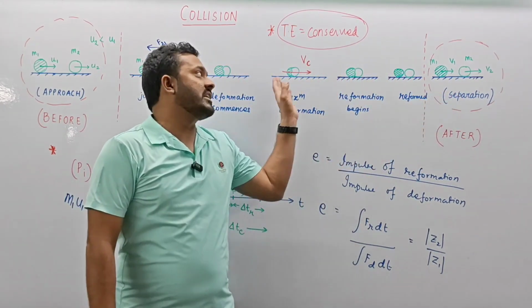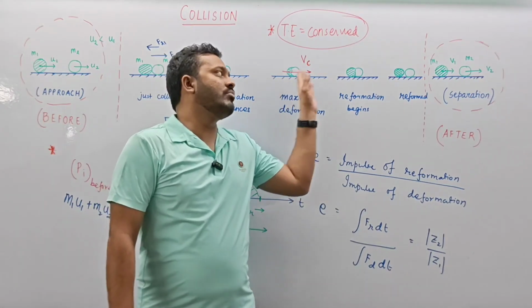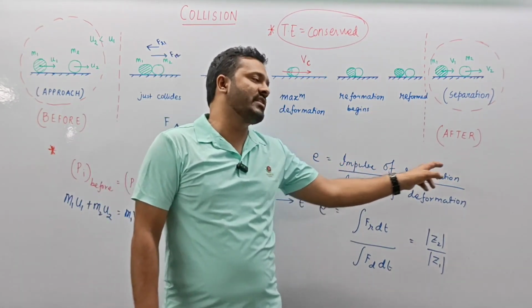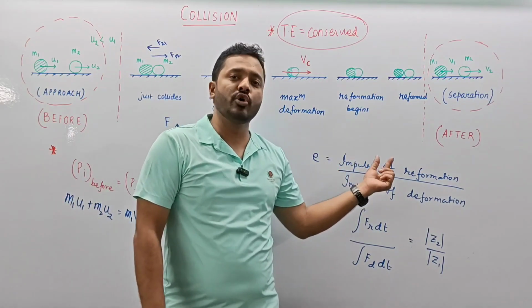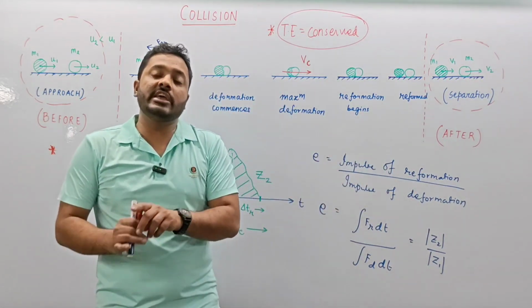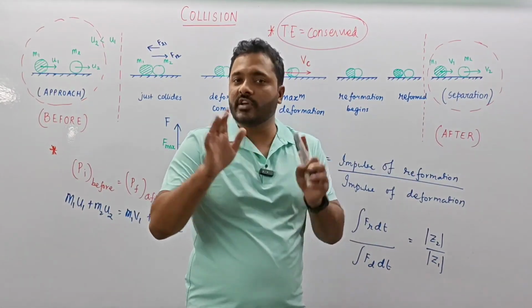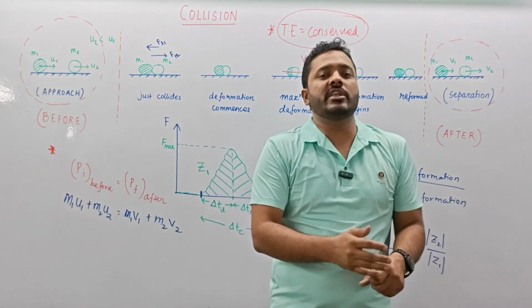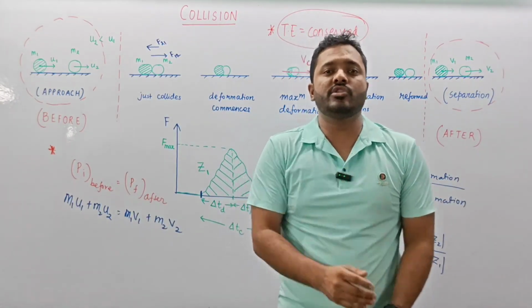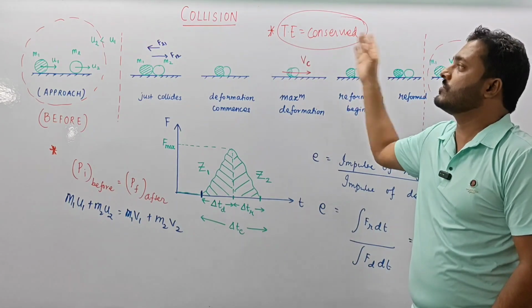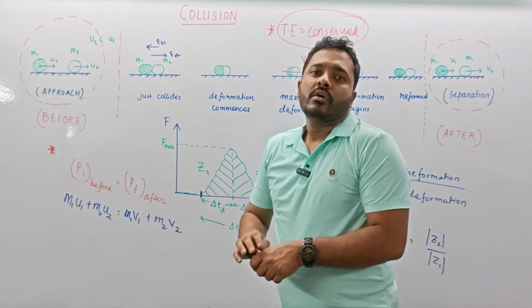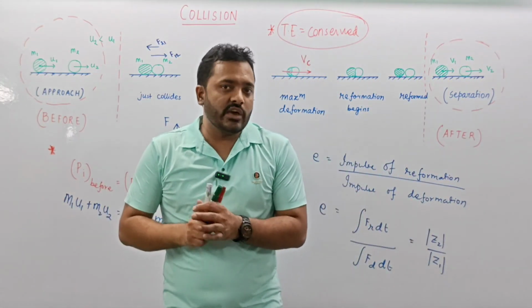That is, the two particles will stick against each other and move together without any impulse of reformation, where we say the coefficient of restitution is zero. That is a case of perfectly inelastic collision. So we have discussed the two extremes and then somewhere in between is inelastic collision. So in all the three cases we say total energy is conserved. Over here many students get greatly confused.